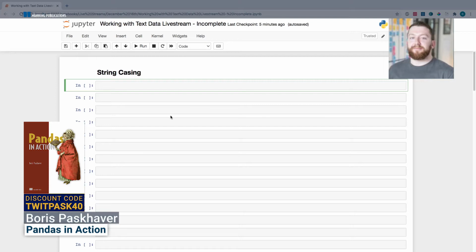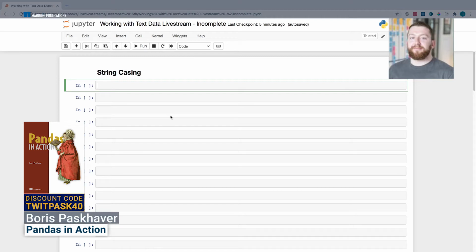This is actually a data set and a combination of code samples that is copied directly from a chapter in the book. So if you like what you see, feel free to check out the book, Pandas in Action, through Manning's MEAP program, and you'll have access to basically all the code that I'm going to write today.